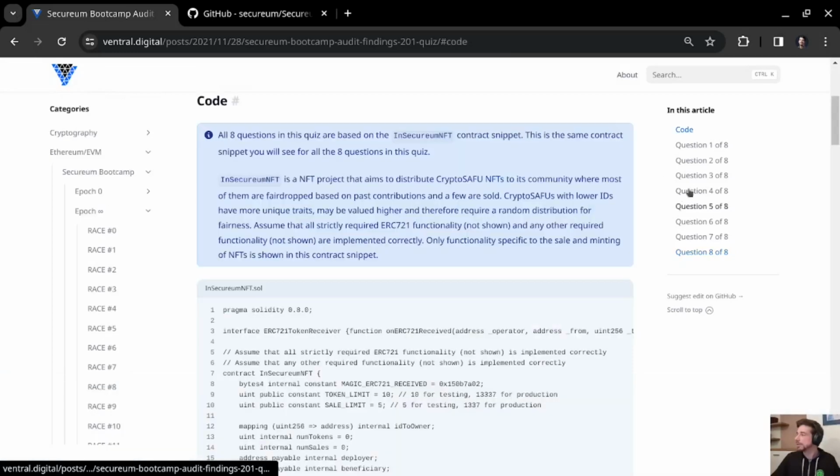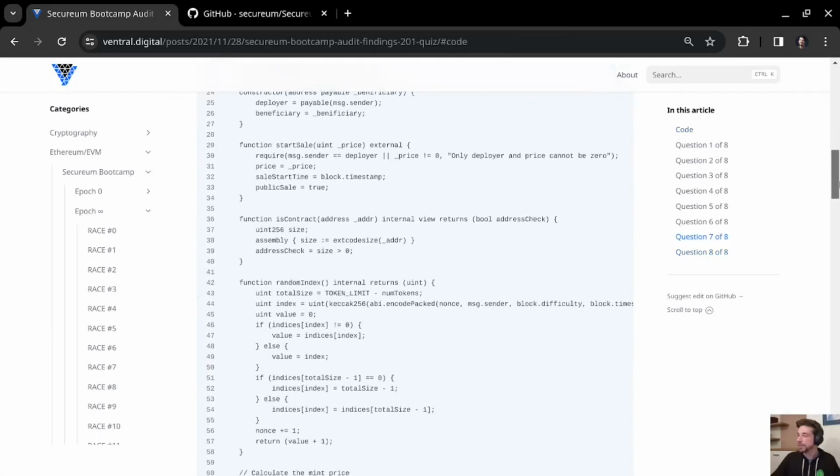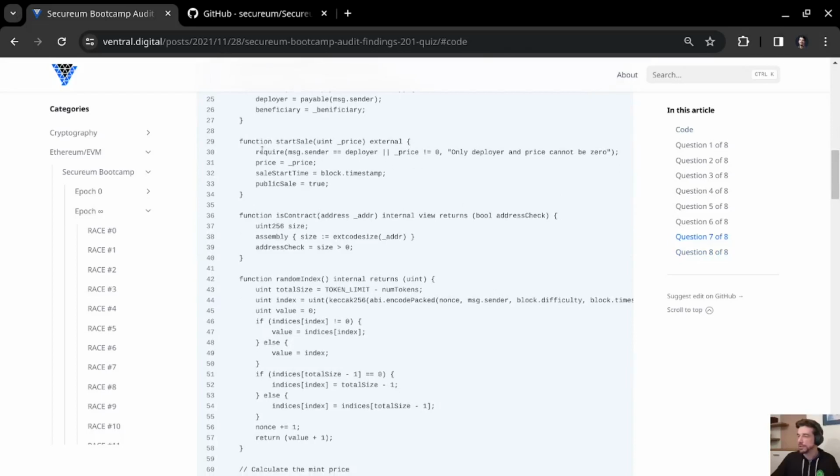So let's look at the code. We've already mentioned in previous questions that there is an issue in start sale, which enables anyone to call start sale and to basically start the sale as long as the price is unequal to 0. Now, what we haven't mentioned is that a sale can be started multiple times.